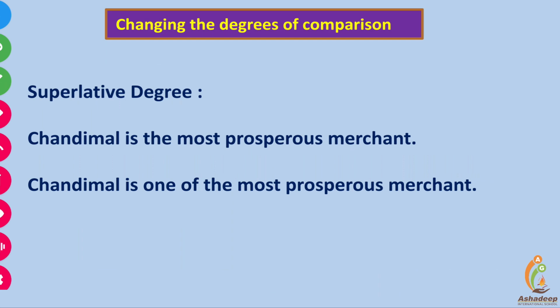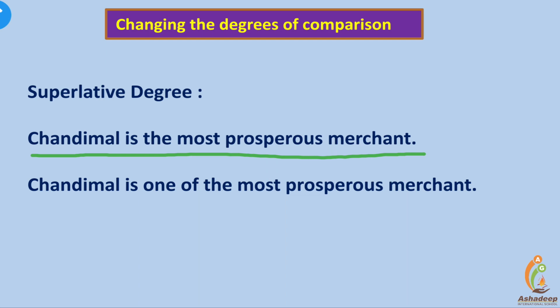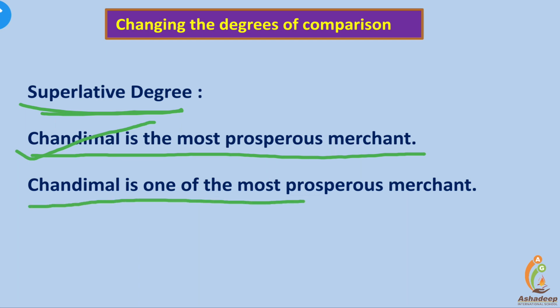Superlative. Chandimal is the most prosperous merchant. Means it's the superlative form of Chandimal is more prosperous than any other merchant. It means he is the most prosperous merchant. It is the superlative degree. And the plural form: Chandimal is one of the most prosperous merchants. Means the latter sentence we have studied now, Chandimal is more prosperous than many other merchants, says Chandimal is one of the most prosperous merchants.